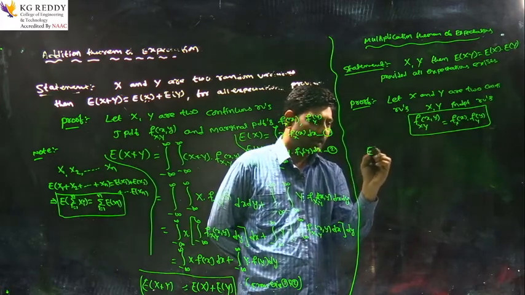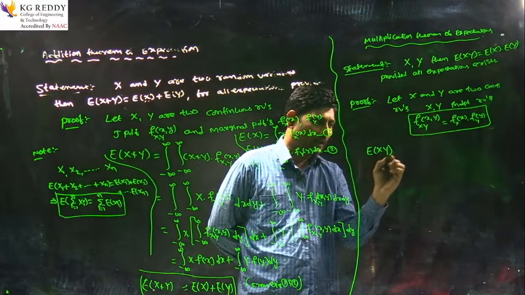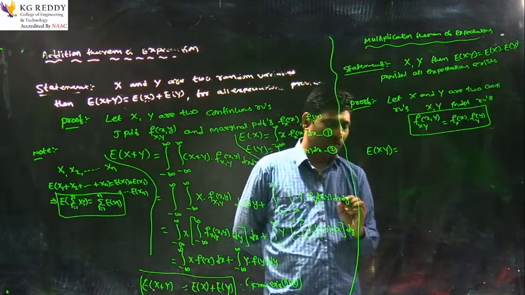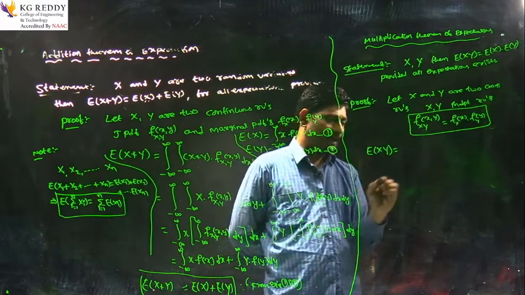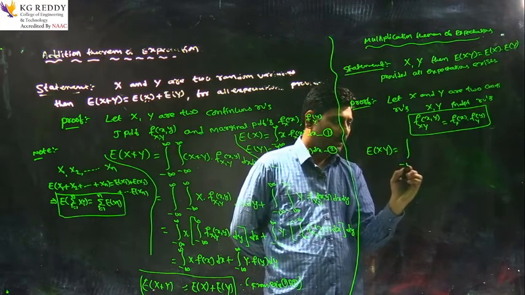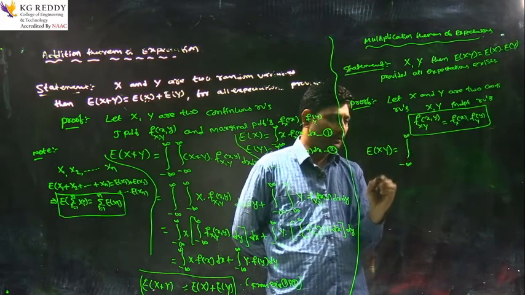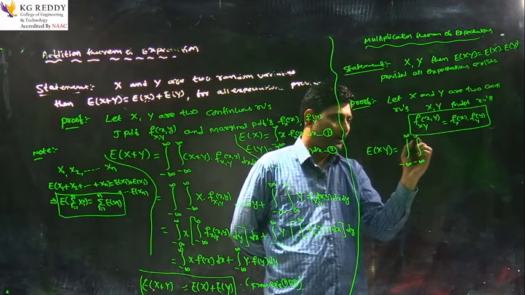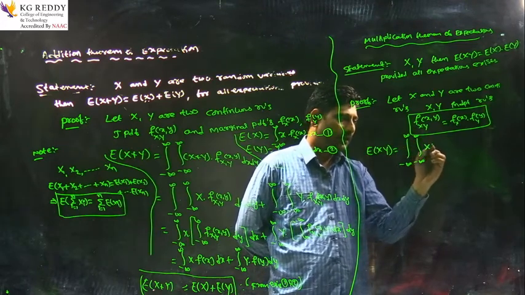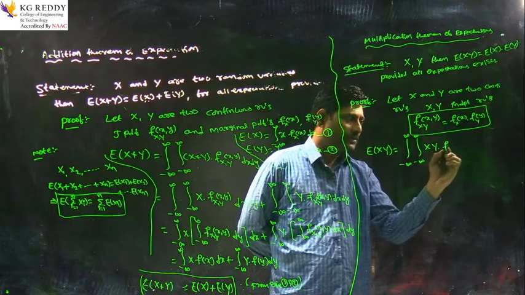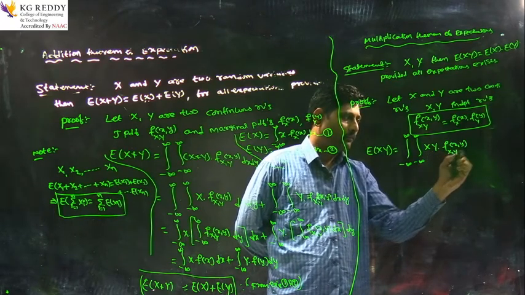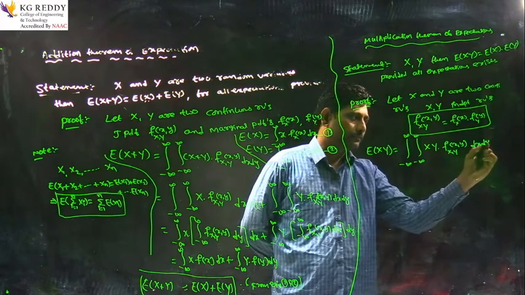I am taking the expectation of the product of two continuous random variables here. Expectation of xy equals, by the definition of mathematical expectation, integration from minus infinity to infinity and integration from minus infinity to infinity of xy into its joint density function f of x comma y dx dy.